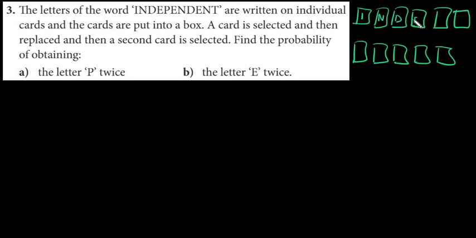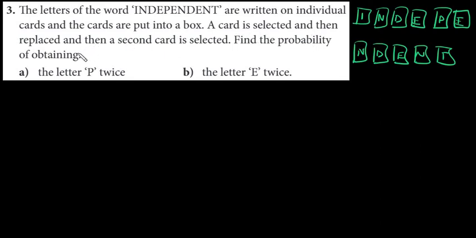I, N, D, E, P, E, N, D, E, N, and T. A card is selected and then replaced.